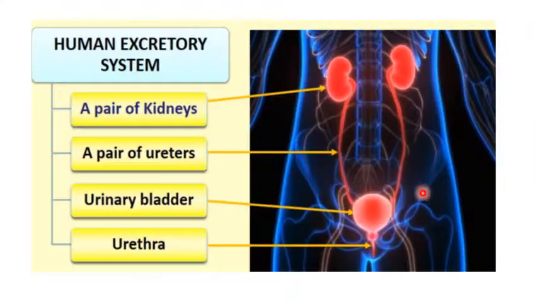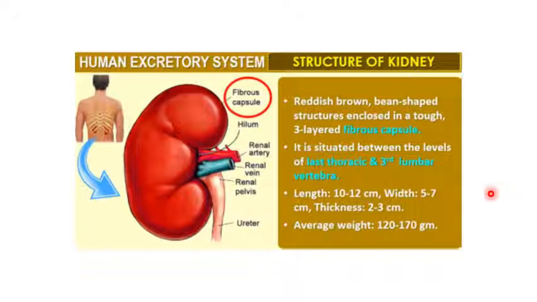Let us now try and understand the human excretory system. The human excretory system includes a pair of kidneys where the waste is eliminated. Then we have the ureter, the tube which carries the waste. The urine is then stored in the bladder and it is removed through an opening called the urethra. The kidney is the main organ for excretion in humans.